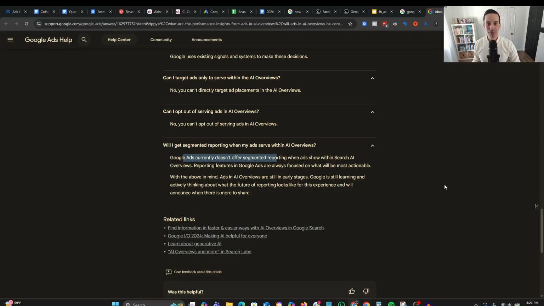So some important things to note is that it's not surprising that Google is doing this, because again, going back to my history on search the way it was before, and then when Perplexity came around and introduced the AI overview in their search results, what happened here is that Google actually lost a lot of opportunity for their revenue, right? Because 95%, if not more, of all of their revenue, the billions of dollars that they generate, are generated through search ads. And so when the AI overview came, that pushed the search ads down. And so we as advertisers actually lost clicks, we lost revenue, we lost opportunity to get in front of people. And so it really hurt.